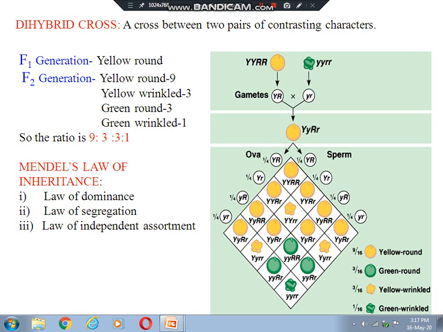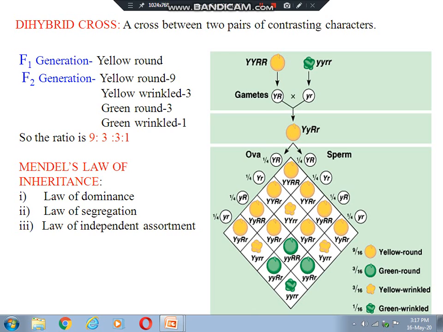You have seen the same capital T, small t. During gamete formation, capital T forms gametes separately, small t forms gametes separately. It means that the gametes are always pure. Since the gametes always contain one factor for a character, it is also called the law of purity of gametes.